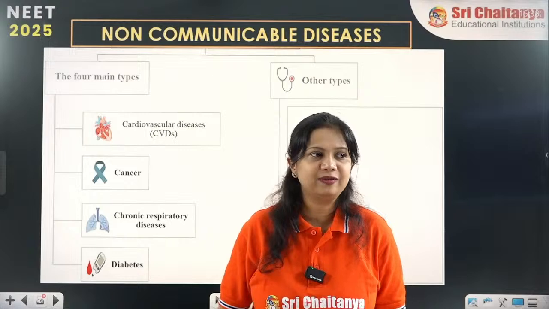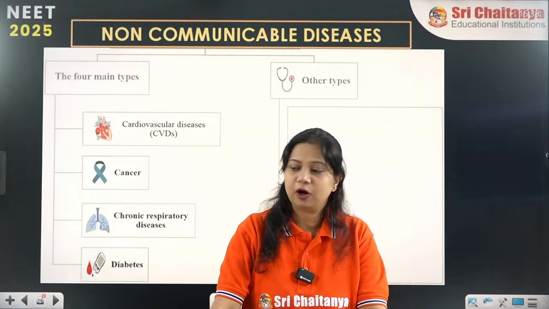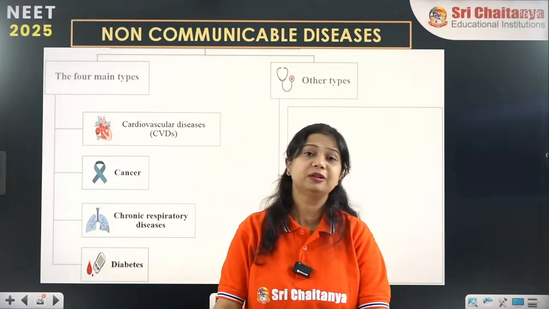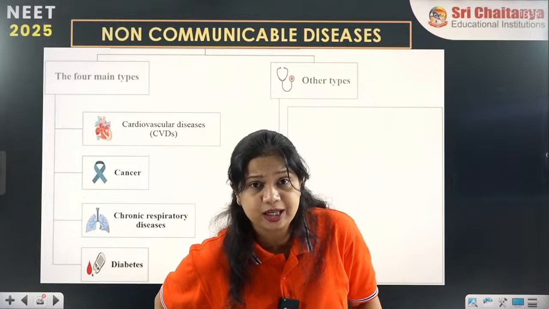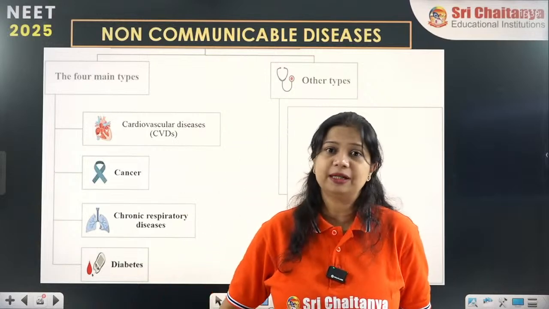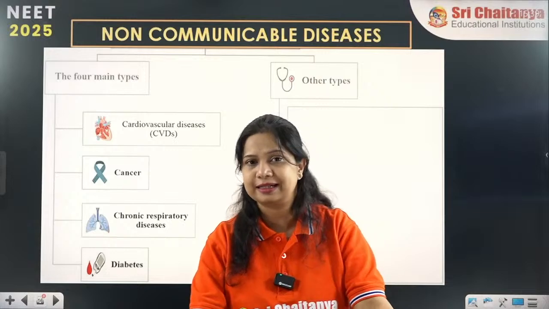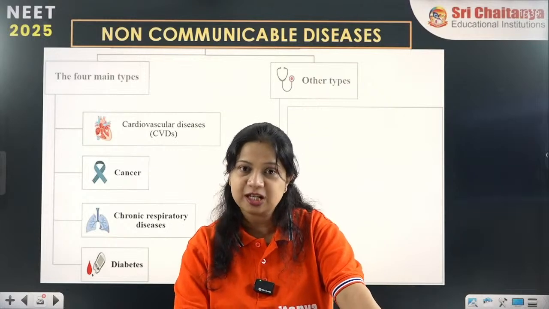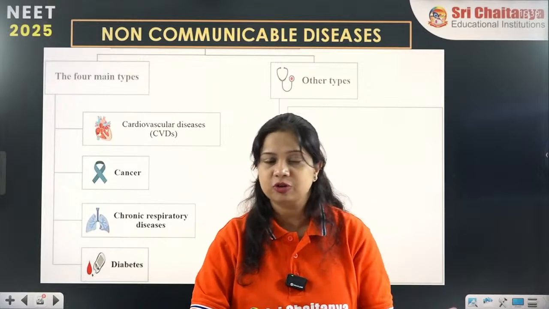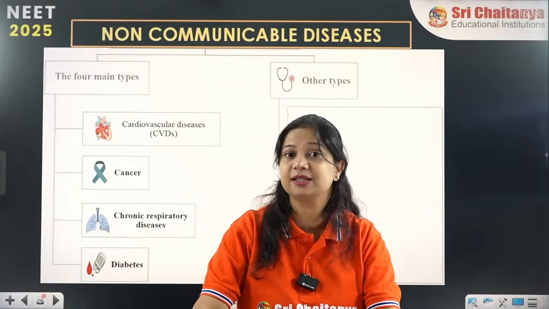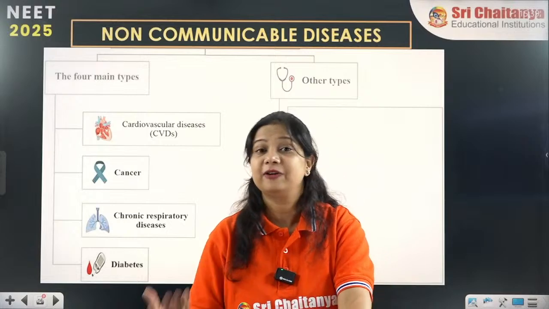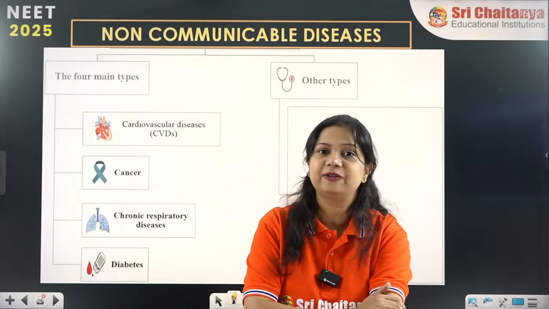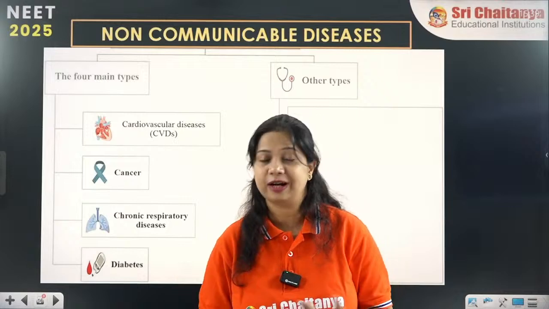So here we have discussed different types of non-communicable as well as communicable diseases. Non-communicable diseases we have to discuss in detail, but the communicable diseases we have discussed. Different pathogens cause communicable or infectious diseases through different routes of transmission.